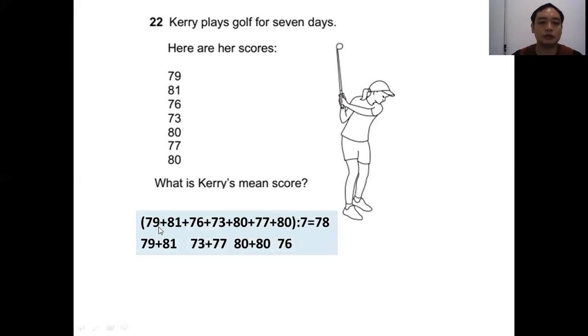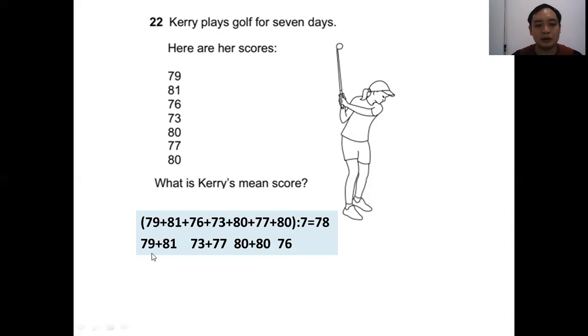So simply you just take 79 plus 81 plus 76 plus 73 plus 80 plus 77 plus 80, then divide by 7, which equals 78.